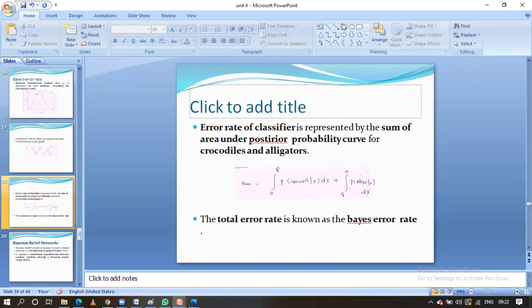Okay, in this session, guys, we have explained how we calculate the probability for the Naive Bayesian classification, and next we have discussed the Bayesian error rate.